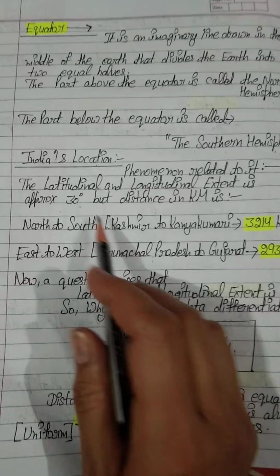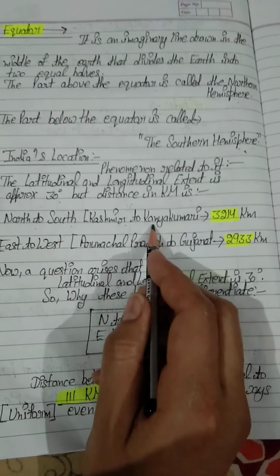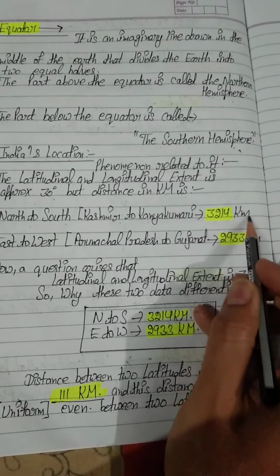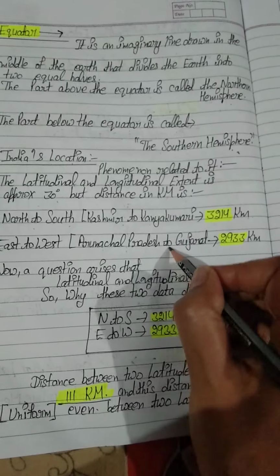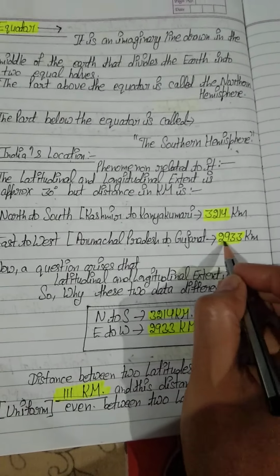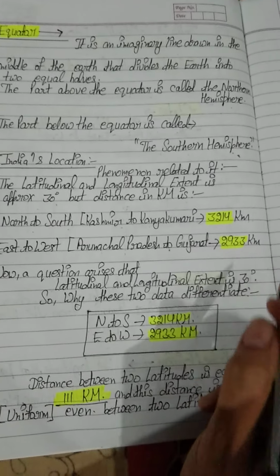Now the extent is 30 degree, but the distance in kilometers north to south, from Kashmir to Kanyakumari, is 3214 kilometer, and east to west, from Arunachal Pradesh to Gujarat, is 2933 kilometer. Students, just learn this data.